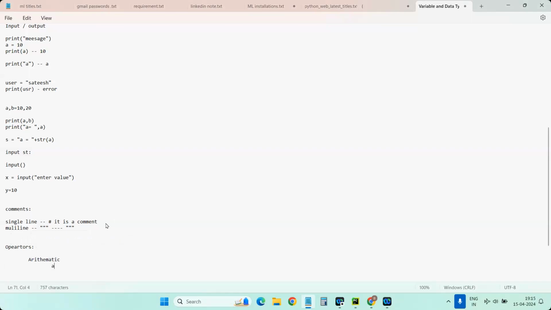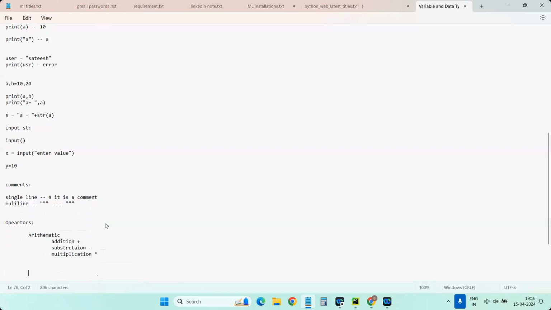For example, addition can be performed using the plus operator, as we did just before. Similarly, we have subtraction or difference, done using minus, and multiplication can be done using star. Star is used for multiplying two values.